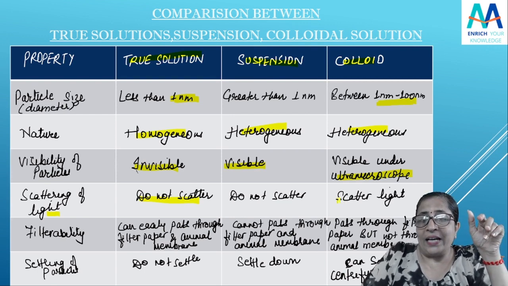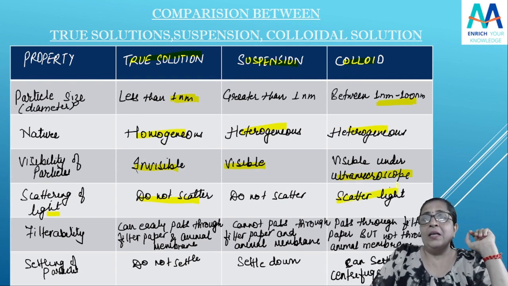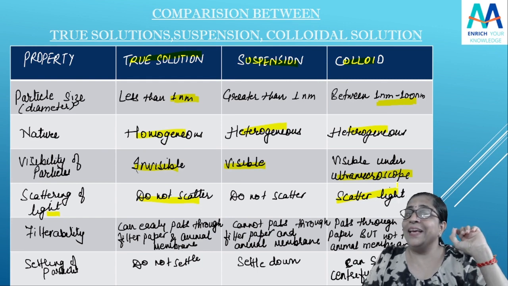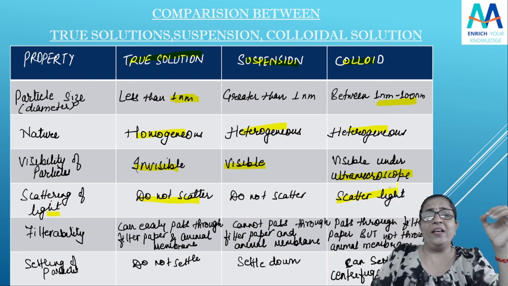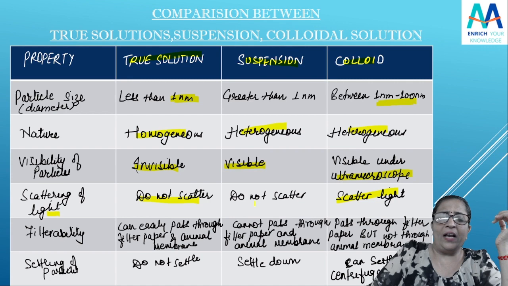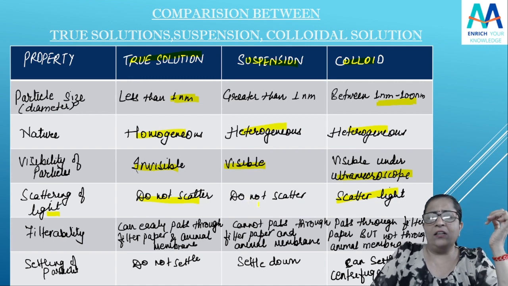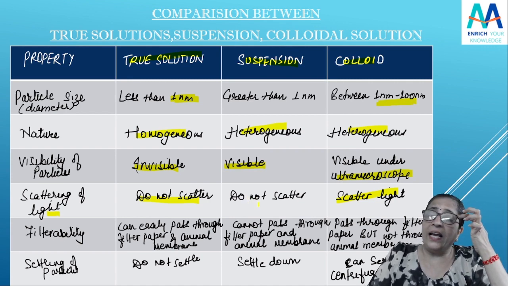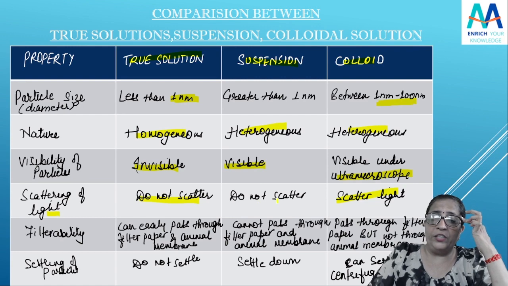Colloid, it will scatter the light. Suspensions, they can also, but generally we can say that they do not. But yes, I can write here that yes, they can. You can see that the light can be scattered through the suspension also. Okay, so you can, but the colloidal particles generally scatter the light.